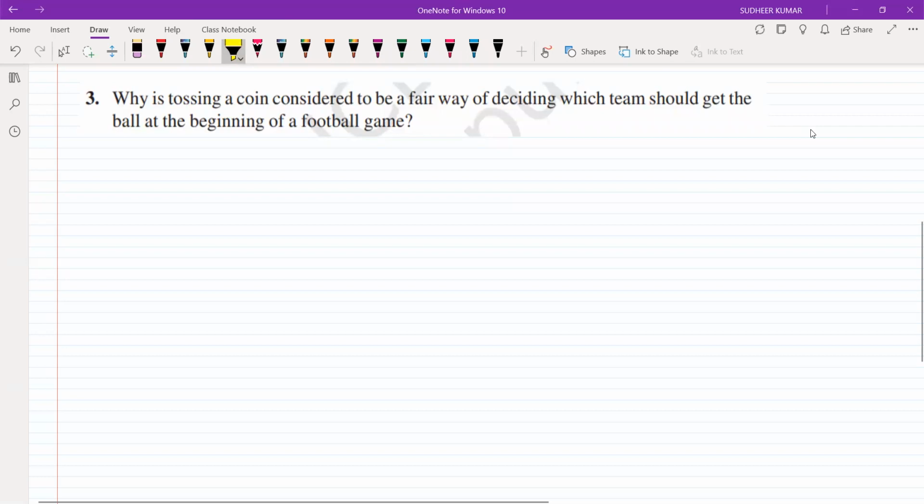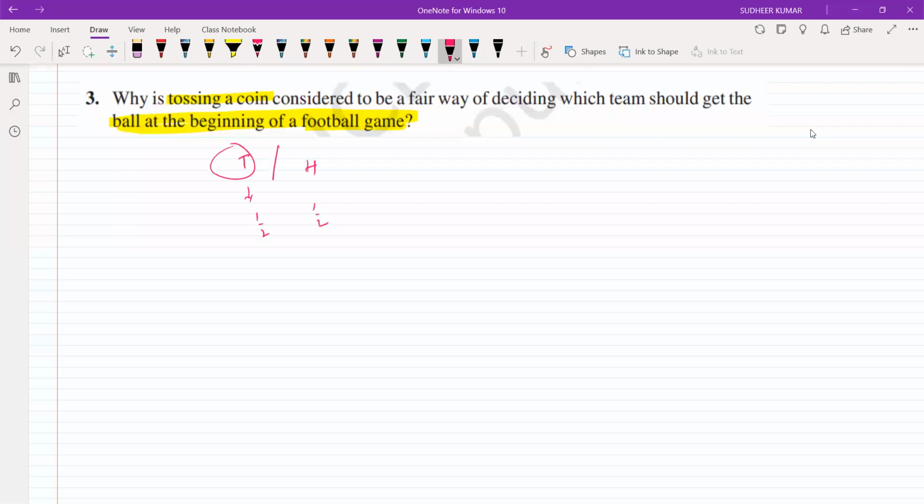Why is tossing a coin considered to be a fair way of deciding which team should get the ball at the beginning of a football game? Why are we tossing a coin? Sir, because it is a random experiment, sir. We cannot predict the result beforehand, and there is a chance of getting tail or head. Yes, that's it. There are only two options. If you toss a coin, there is a chance to get either tail or head. Both are equally likely events.